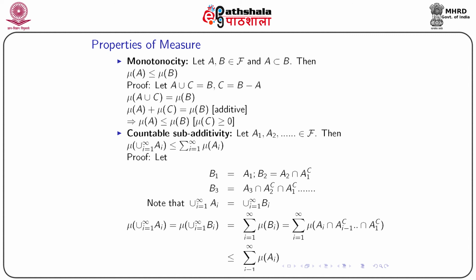Monotonicity says that if you have two sets, one a subset of the other, then the measure defined on the superset will be greater than or equal to the measure defined on the subset. Similarly, countable subadditivity says that the measure of the countable union over i from 1 to infinity of Ai is less than or equal to the countable sum of mu of Ai, their individual measures.